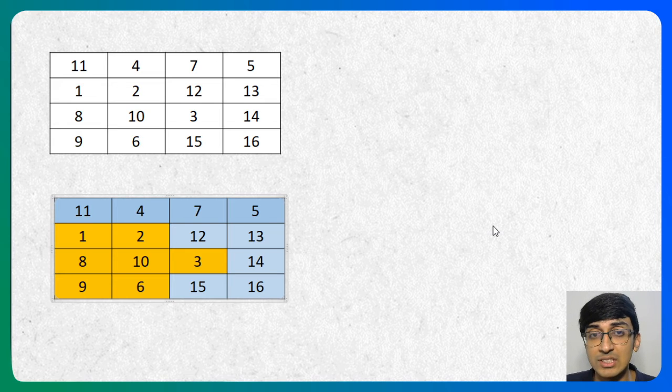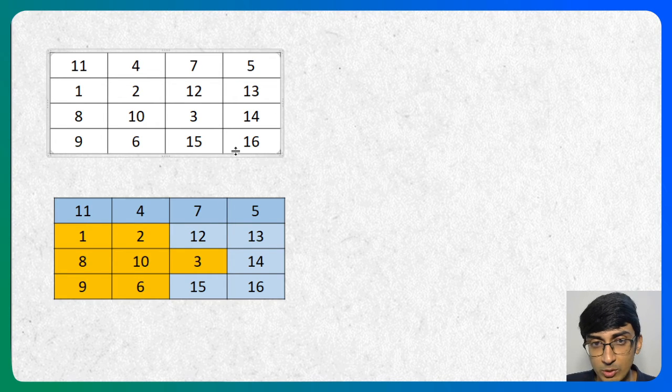So that's why 15 and 16 are clean. 16 will always be clean because 16 will be the last one to be cleaned. Similarly, the first row will always be clean because the moment they're cleaned, they cannot be infected again, as they have no neighbor above them. So the first row will always be clean. The last cell will always be clean because it will be the last to be cleaned up. But for everything else, what you need to figure out is the greatest time at which they are going to be infected, right? So let's see how to find that out.